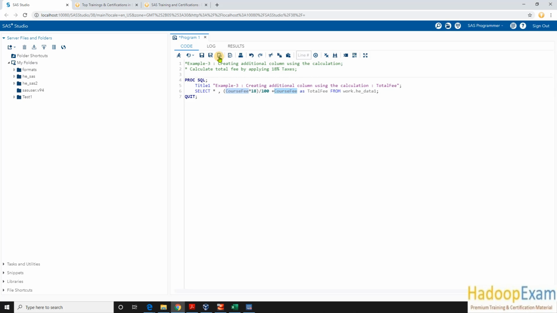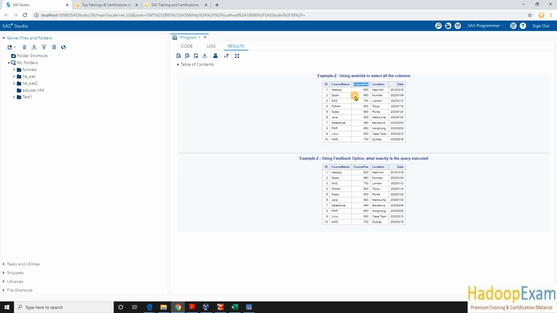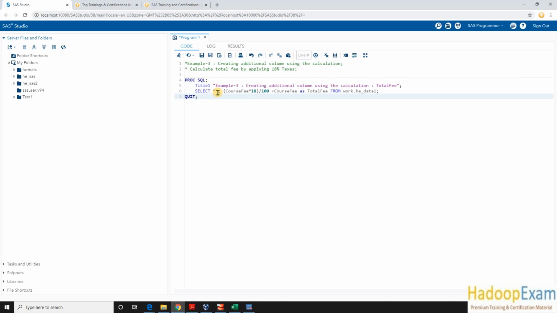Okay, so we have seen previously, correct, this course fee we have in this table. I wanted to apply 18% tax on this, and whatever the new value comes should come as a separate column in this table. Okay, so that is my requirement. So what I would be doing here, I would be putting star over here to select everything from this table and plus this one additional column. So you have to use comma here to separate each column and give a name to this new calculated column. Okay, let me remove this.